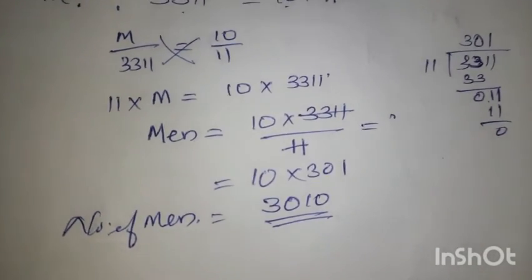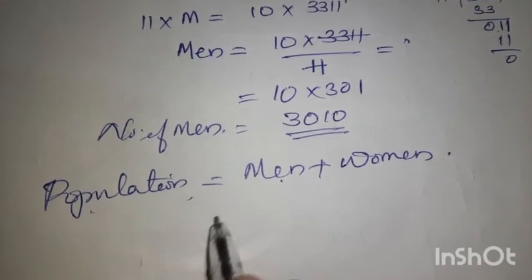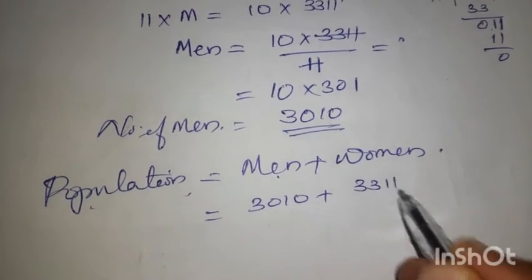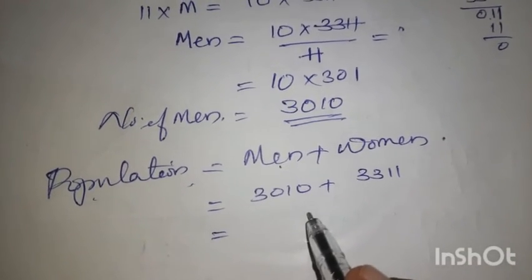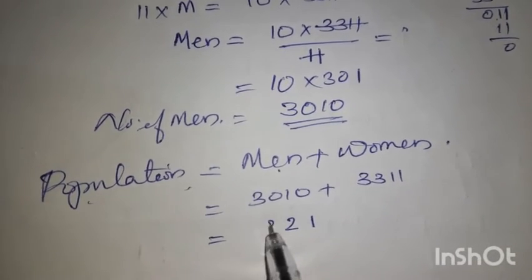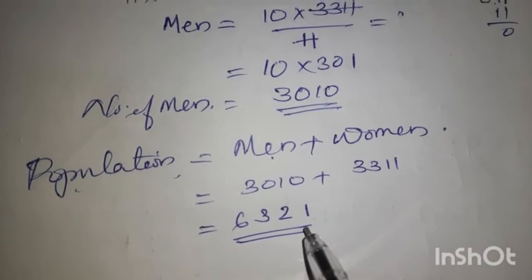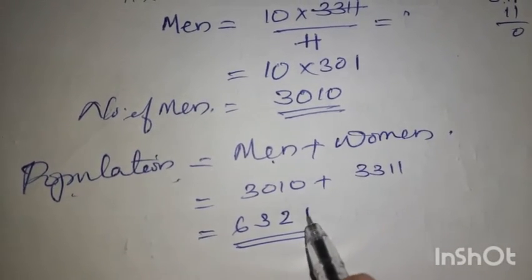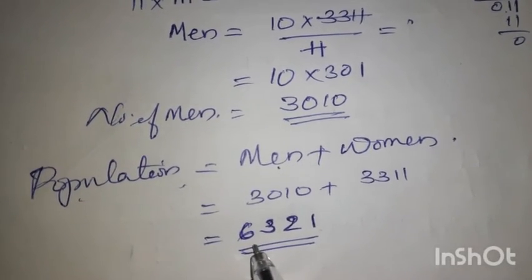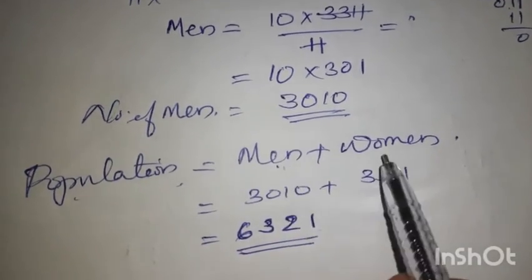Then you have to find out the total population. So total population is equal to number of men plus number of women. Number of men is 3010 and number of women is 3311. You have to add it. So you are getting an answer of 6,321 persons in that village. Okay, in that panchayat, total population is 6,321, including men and women.